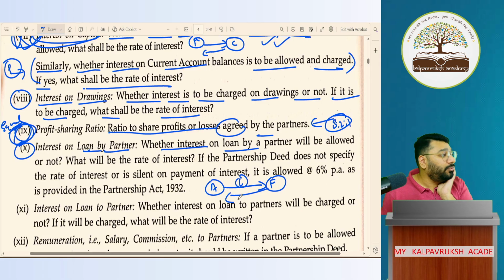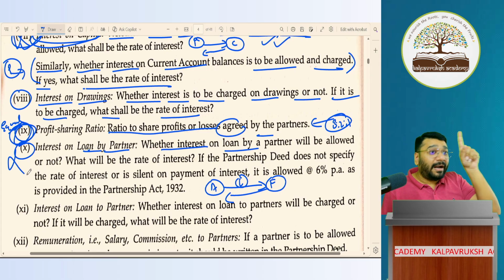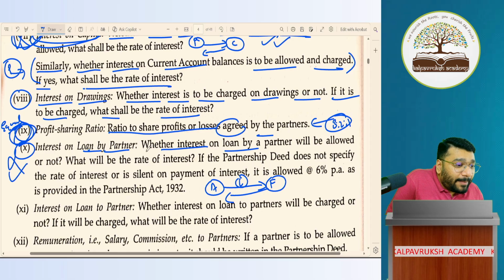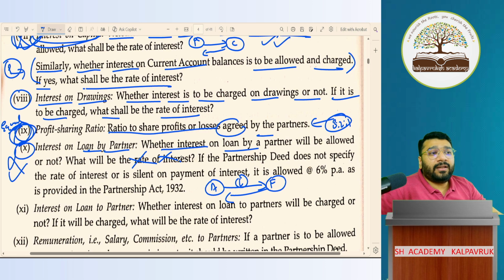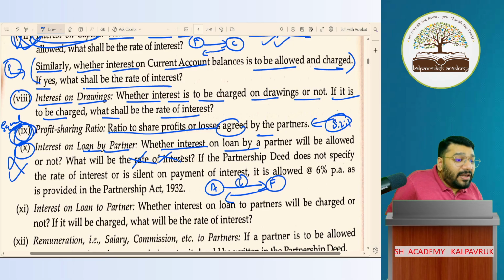But my question to all of you: partnership deed is not there, or partnership deed is there but they forgot to record this clause, or the clause is captured but the rate of interest is not captured. Now, conflict will come or not come? Conflict will come. In that case, you'll refer to the Indian Partnership Act 1932 and see what is said in law. Law here has said that in the absence of an agreed rate, we will pay at 6% per annum.